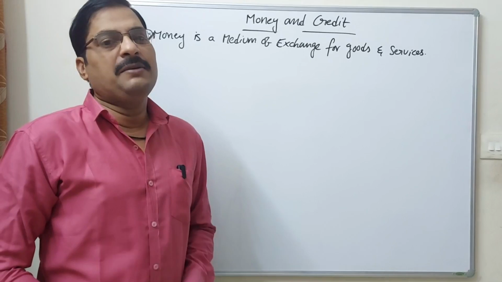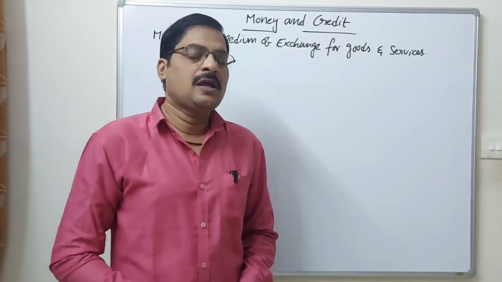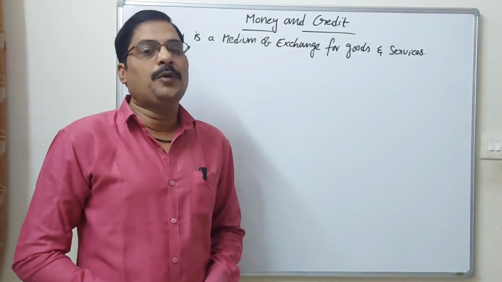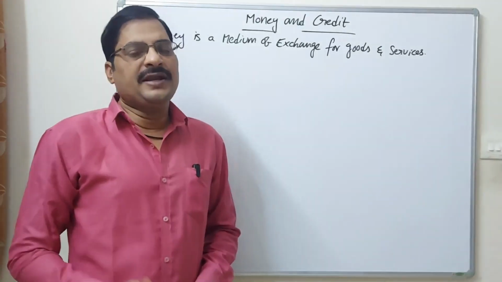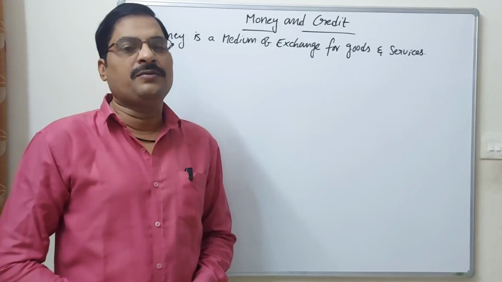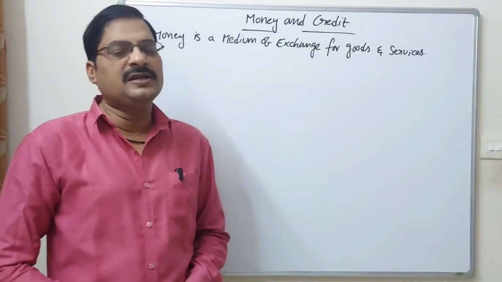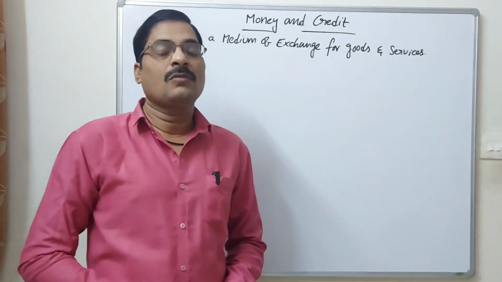So it is a medium of exchange for goods and services. According to this lesson, another important concept is credit. Credit means a loan, taken from a bank or from money lenders. We'll discuss it later. First we discuss money.